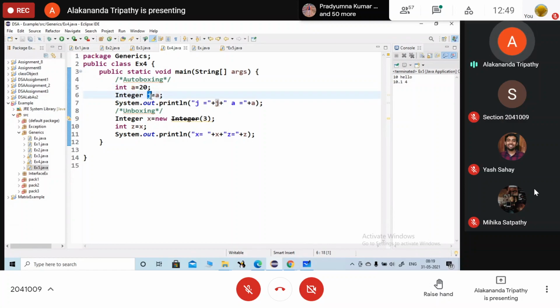From primitive type to it is converting the object type. So this process is known as your auto boxing.